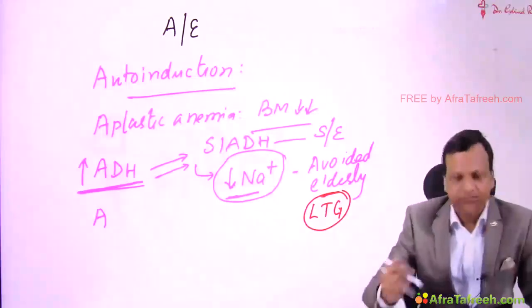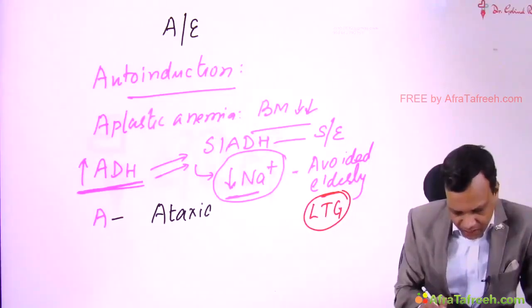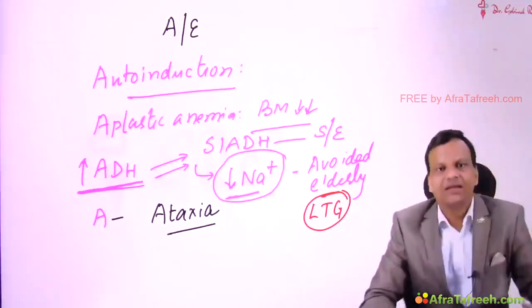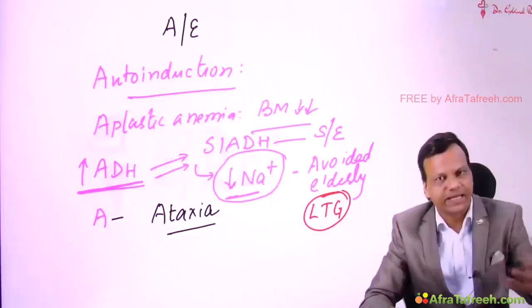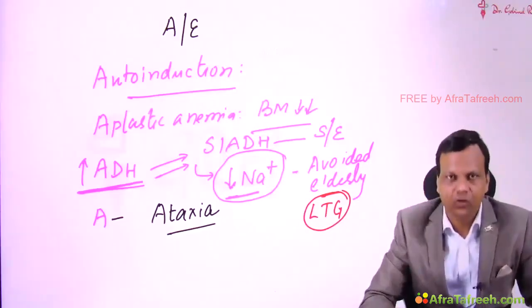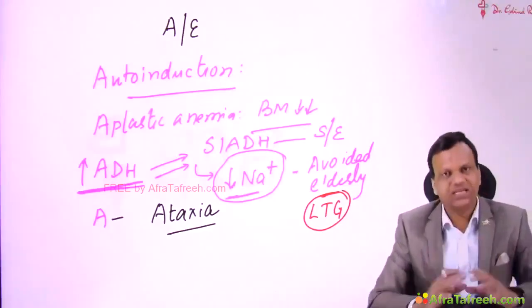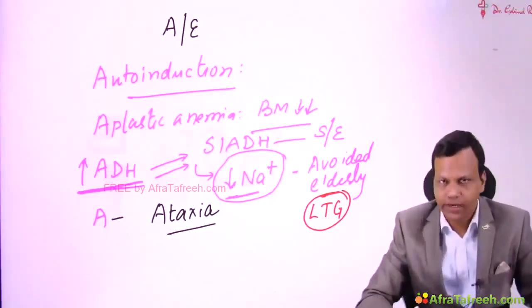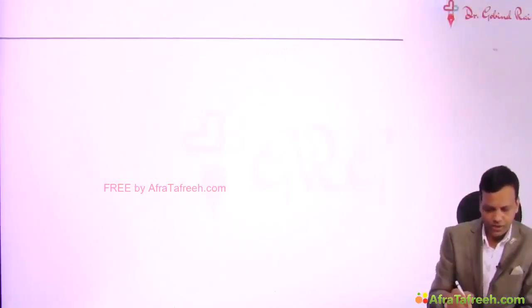Then the last A you can remember: A for ataxia, nystagmus and vertigo. Many anti-epileptic drugs can result in cerebellar symptoms like ataxia, nystagmus and vertigo, and carbamazepine can also cause this adverse effect. This is mainly seen in overdose. Clear? Now in this group we are left with one drug, the most important drug, phenytoin.